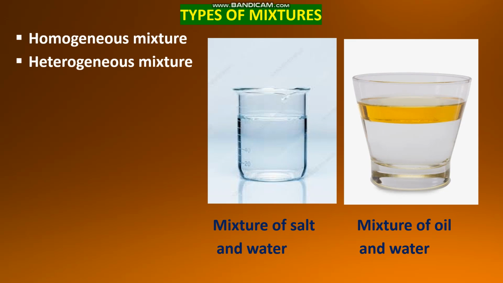So in these two examples, mixture of salt and water is a homogeneous mixture, and mixture of oil and water is a heterogeneous mixture. So what is a homogeneous mixture? It is a mixture in which the constituent particles are mixed uniformly and there is no clear boundaries or separation. What is a heterogeneous mixture? Here the constituent particles are not mixed uniformly and we can see the clear boundary of separation. We can see the particles also.